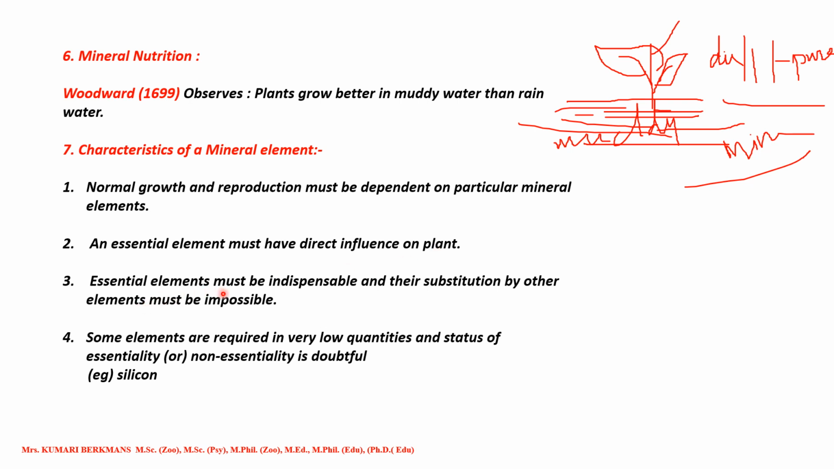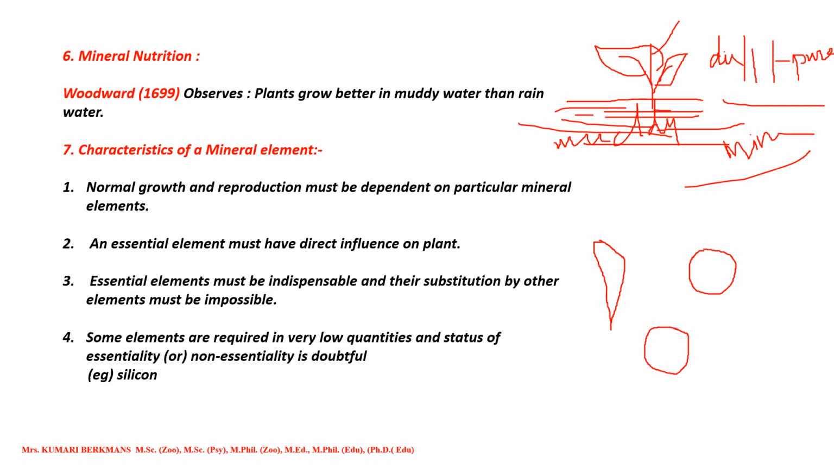Now, essential elements must be indispensable and substitution by other elements must be impossible. So the essential elements must be there in the soil, otherwise they have to be substituted by other means. For example, carrot needs a certain type of nutrients, beetroot needs another type of nutrients, and cabbage needs another type of nutrients.